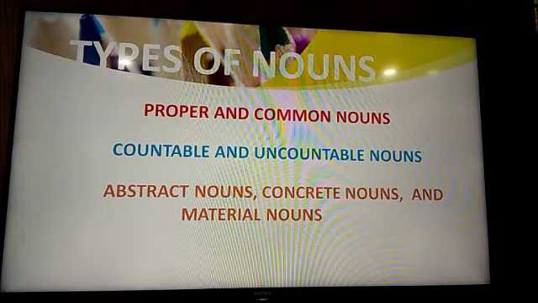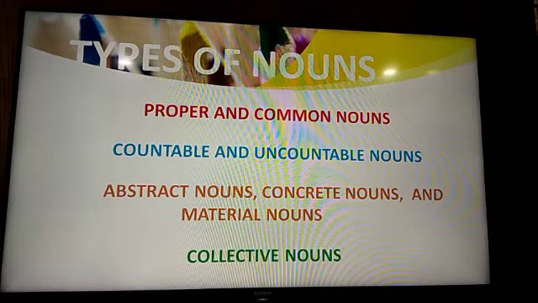Now there are various types of nouns: proper and common nouns, countable and uncountable nouns, abstract and concrete nouns, and material nouns, and collective nouns. Now we will study them in a more detailed manner. First we have proper and common nouns. Now proper and common nouns, I think you all have learned many a times in your previous classes.